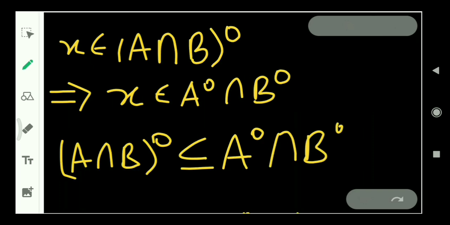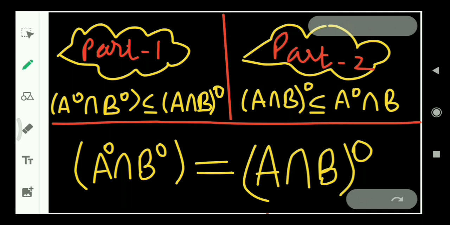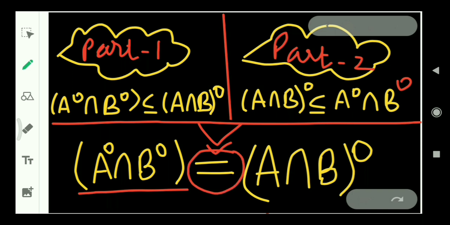Now what we have got: we picked a point from the set interior of A intersection B, and we reached that this point belongs to intersection of interior of A and interior of B. And both of these results imply that interior of A intersection B is contained in interior of A intersection interior of B. So in part 1 we have seen that intersection of interior of A and interior of B is contained in interior of A intersection B, and in part 2 we have seen interior of A intersection B is contained in interior of A intersection interior of B. So both results imply interior of A intersection interior of B is equal to the interior of A intersection B.